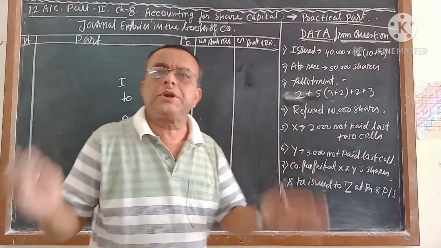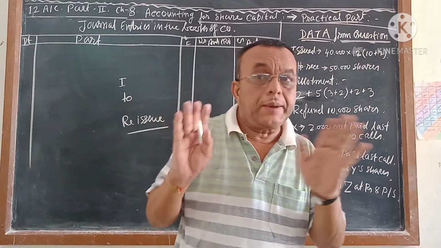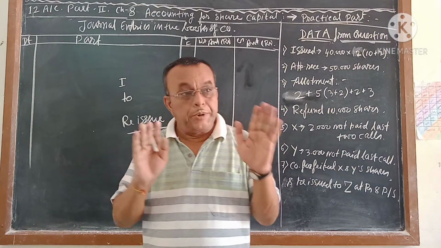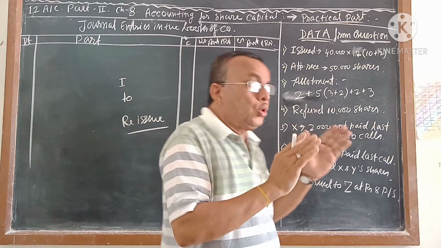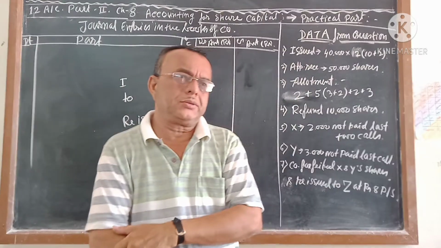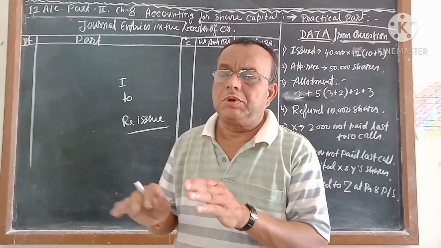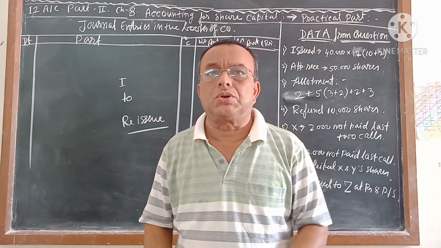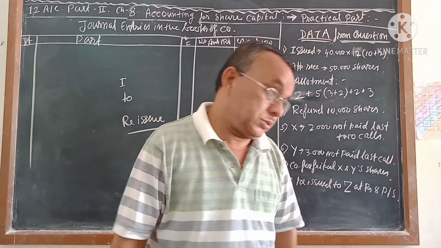That is called a complete sum of 8 marks. But I have not yet completed the complete sums. I completed up to calls in arrears. So before knowing the sum, you should know the system, the method or the procedure. Then it will be easy for you to do the sums.